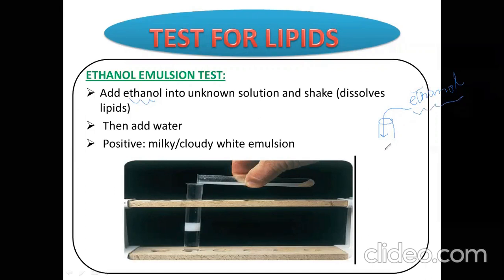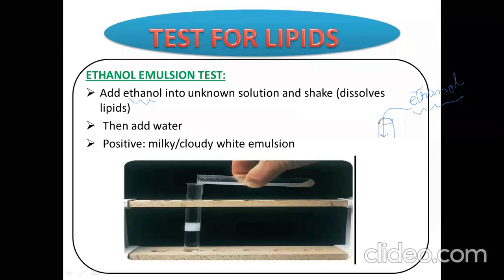Ethanol is an organic solvent. It can dissolve fats. If fats are present in your sample, it will dissolve them. After adding ethanol, you have to shake it so that it dissolves lipids or fats if they are present there.